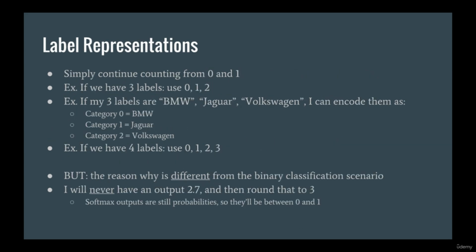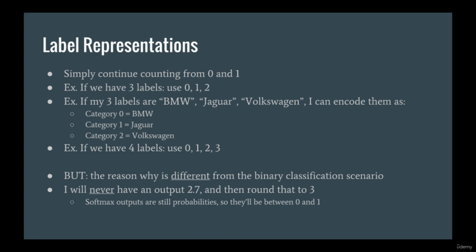When we have more than two labels, the convention is to simply continue counting up from 0 and 1. So if we have 3 labels, the targets would be 0, 1, and 2. For example, if I have 3 labels, BMW, Jaguar, and Volkswagen, then in my code, I would refer to them as 0, 1, and 2. If I have 4 labels, the targets would be 0, 1, 2, and 3.